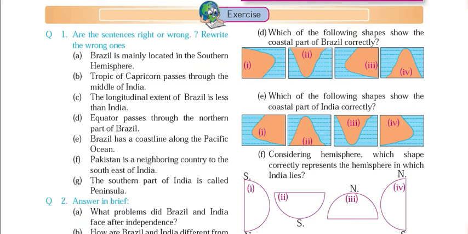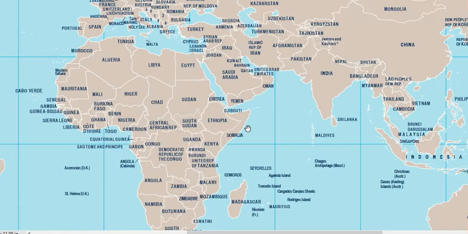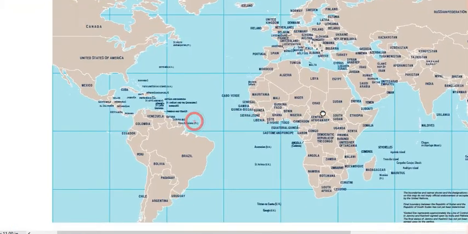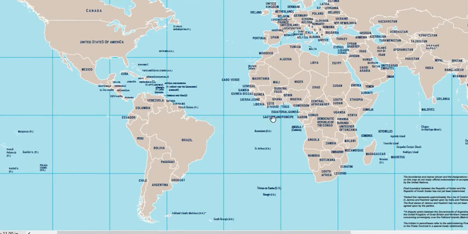So it is a correct answer. We have already discussed many times in our previous video sessions that Brazil is in the southern hemisphere. In this map you can see this is a world map and this is the equator line passing on the globe, and here it is the southern hemisphere, and the entire major part of Brazil is located in the southern hemisphere. So the first sentence is the right sentence.